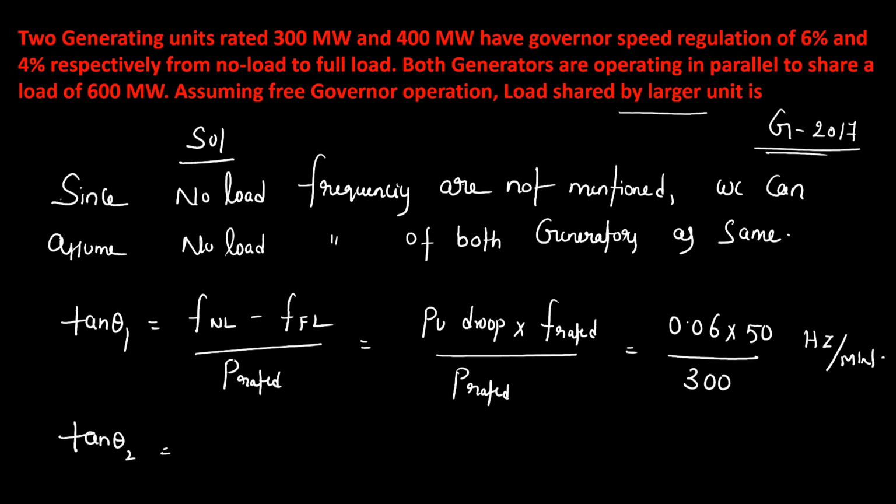Similarly, you can calculate tan theta 2: the no load frequency minus full load frequency, as the per unit droop times the rated frequency. The per unit droop is 4%, 0.04 times rated frequency 50 hertz, and the rated power output is 400. So many hertz per megawatt. So first we have calculated the slopes, tan theta 1 and tan theta 2, of the two generators. Okay, this is very important.